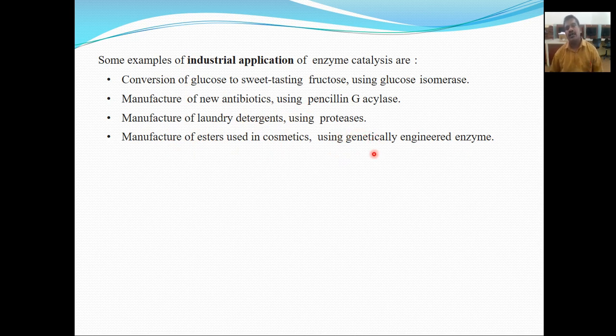We can modify the enzymes or their activity genetically, through the branch of genetic engineering. In manufacturing esters, which are used in cosmetics, we can use certain genetically modified enzymes for our own purposes.